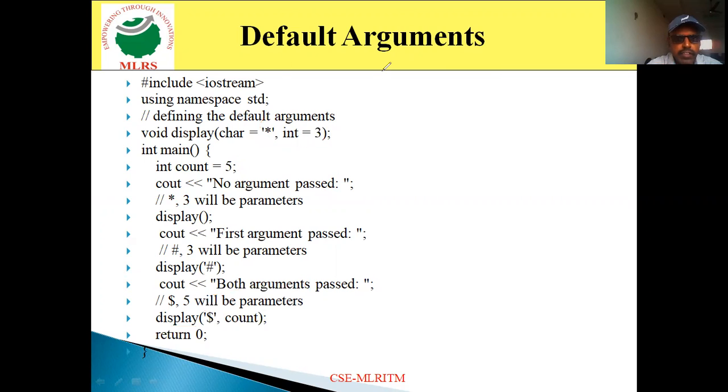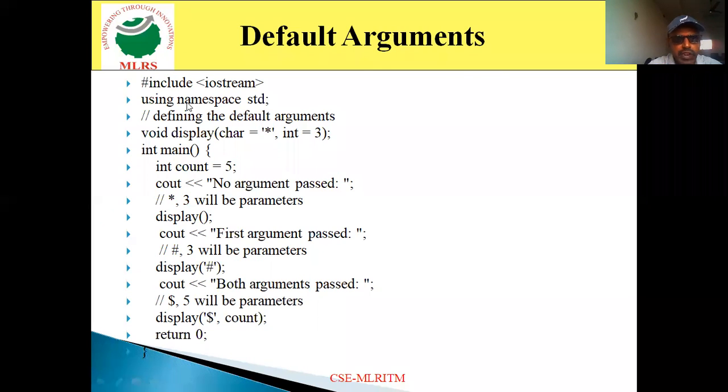So likewise, I am going to execute the display function 3 times. One is with the default arguments, asterisk and 3, and one more is by passing the parameter '#' in the place of asterisk, and the third one is by passing the 2 parameters, '$' and the count value.